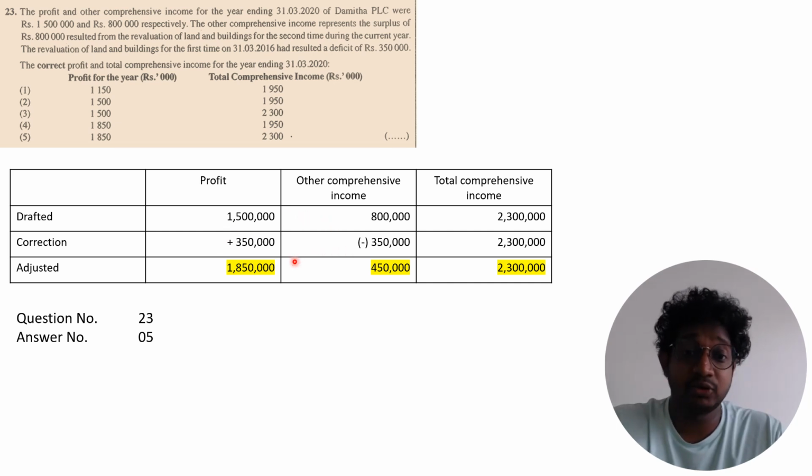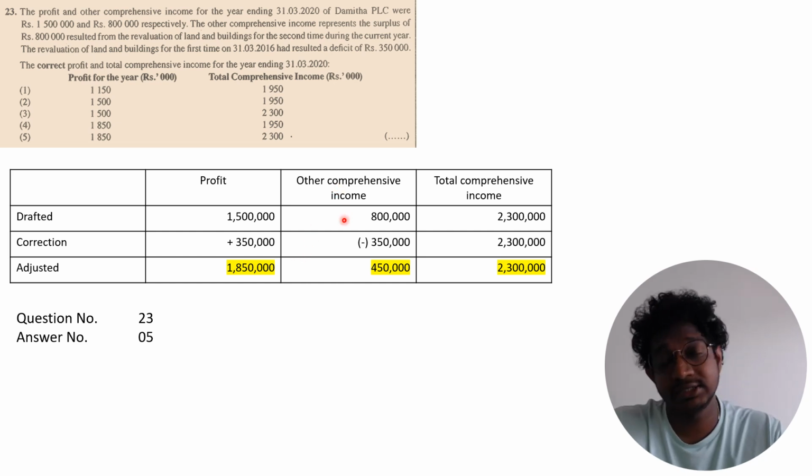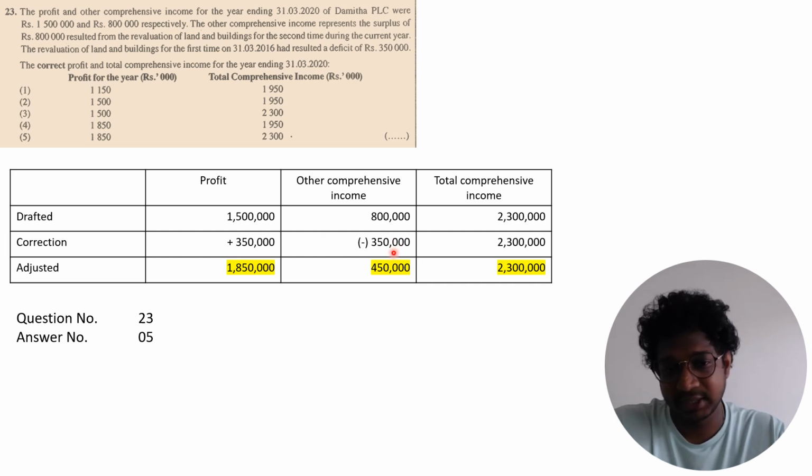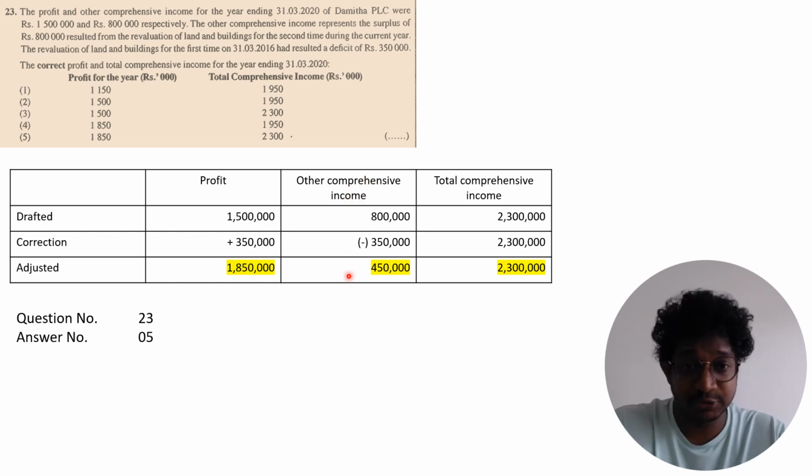In this case, they recorded the total 800 in other comprehensive income, so from that 350 you have to deduct, and add it back to the profit, since you wrote off the deficit last year. So the adjusted profit is 1,850, the adjusted other comprehensive income is 450, and the adjusted total comprehensive income is 2,300.